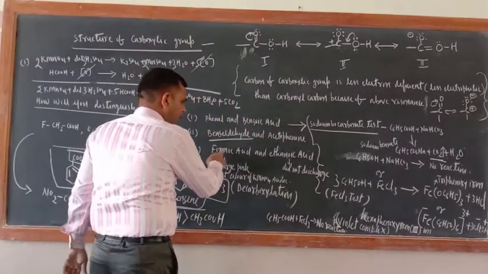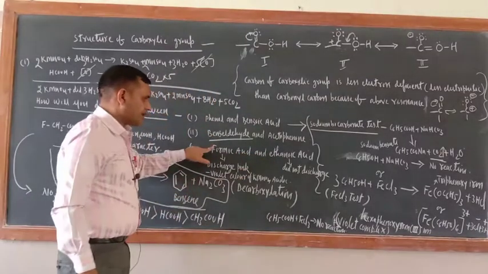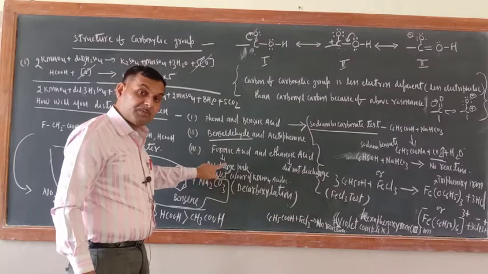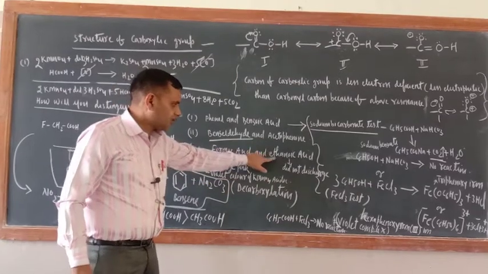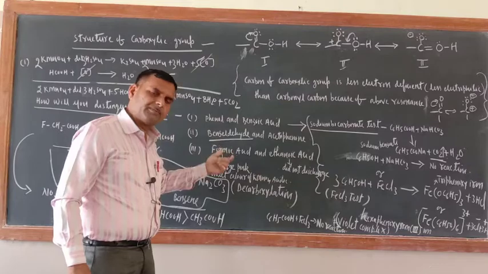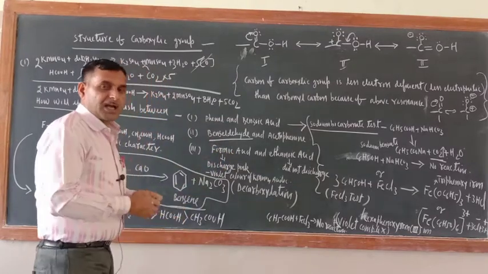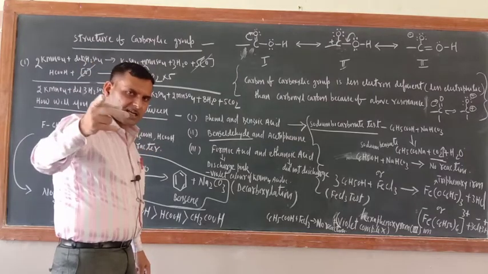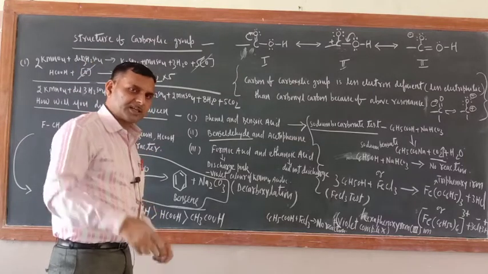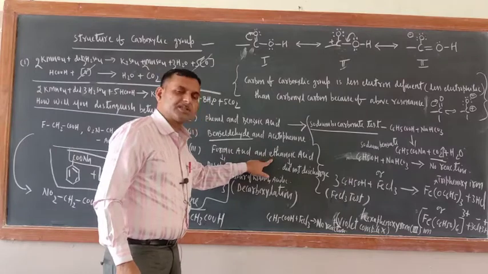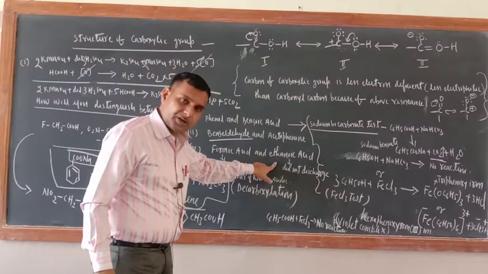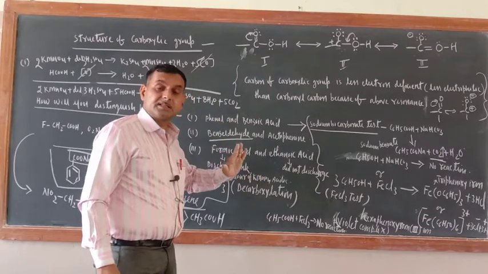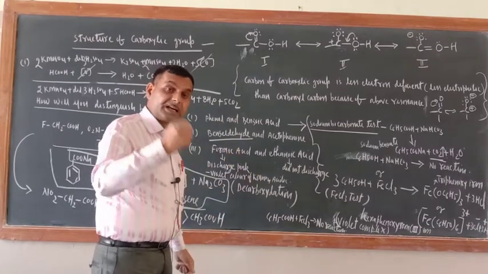Okay. Now what about formic acid and ethanoic acid? Remember, formic acid discharges the pink color of acidified KMnO4, but ethanoic acid does not. I will tell you why. Acidified KMnO4 is an oxidizing agent, and formic acid and acetic acid should have been reducing agents. Actually, due to the presence of the CH3 alkyl group in ethanoic acid, it is a weak reducing agent.